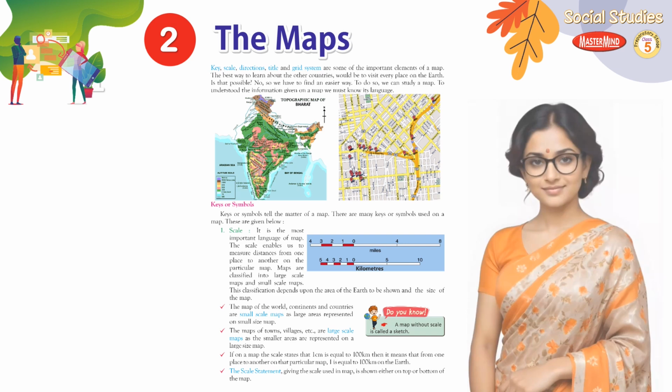If on a map the scale states that 1 centimeter is equal to 100 kilometers, then it means that from one place to another on that particular map, 1 centimeter is equal to 100 kilometers on the Earth. The scale statement, giving the scale used in the map, is shown either on top or bottom of the map.